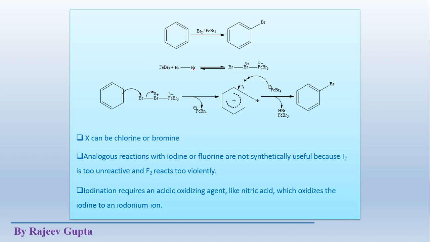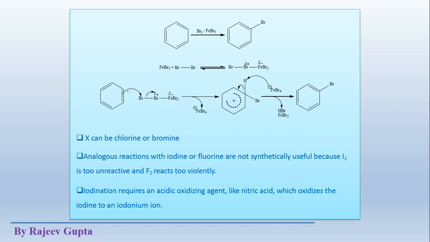See, FeBr3 plus Br-Br. This Lewis acid gains electron density from this Br2 like this. Now this portion becomes polarized, and due to this polarization this portion becomes somewhat positively charged.